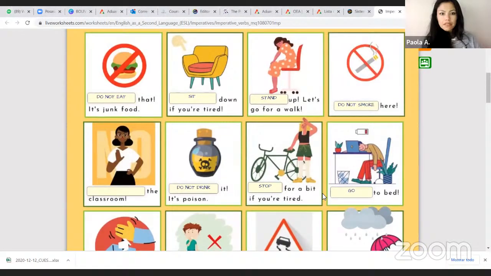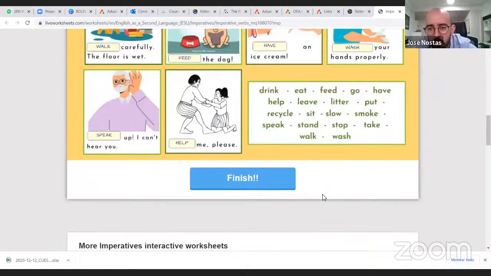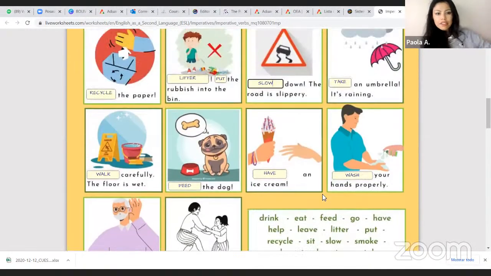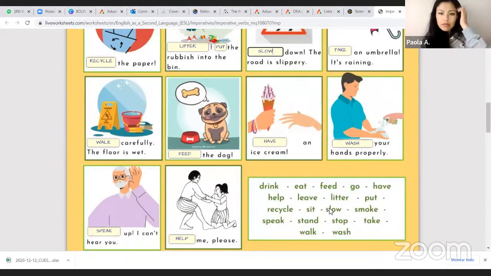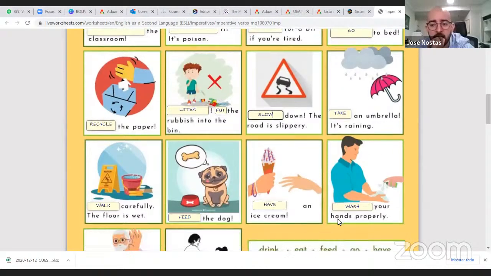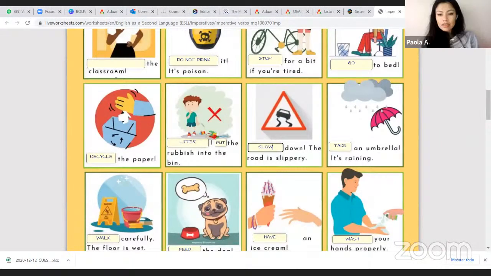And you have leaves. I believe you have one empty on the first line. Yes, but I am not recognizing the verb. Which one is the verb? Sit, recycle, speak, help, leave. Leave, exactly.